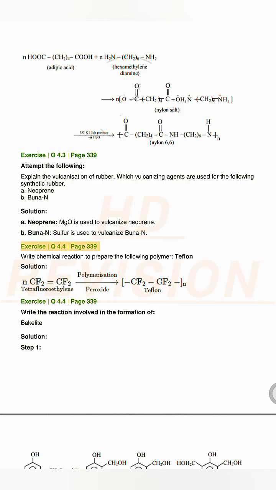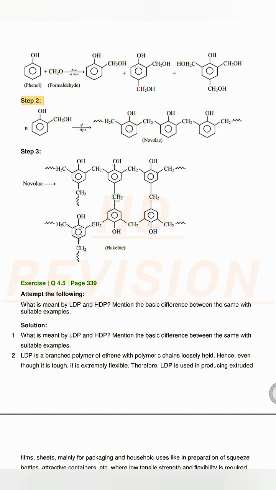Exercise Q 4.4, page 339. Write chemical reaction to prepare the following polymer, Teflon. Solution. Exercise Q 4.4, page 339. Write the reaction involved in the formation of bakelite. Solution. Step 1. Step 2. Step 3.